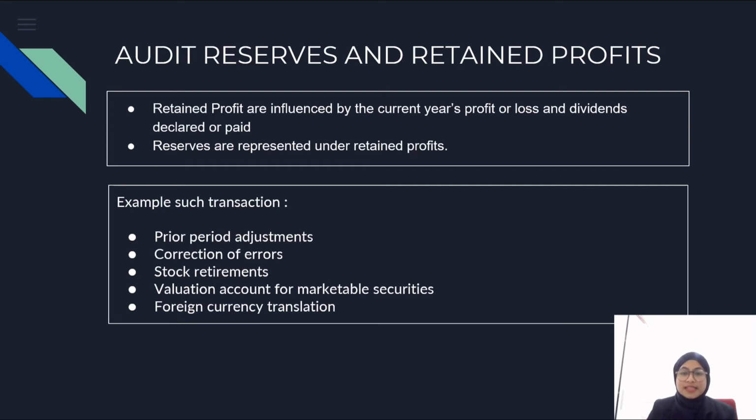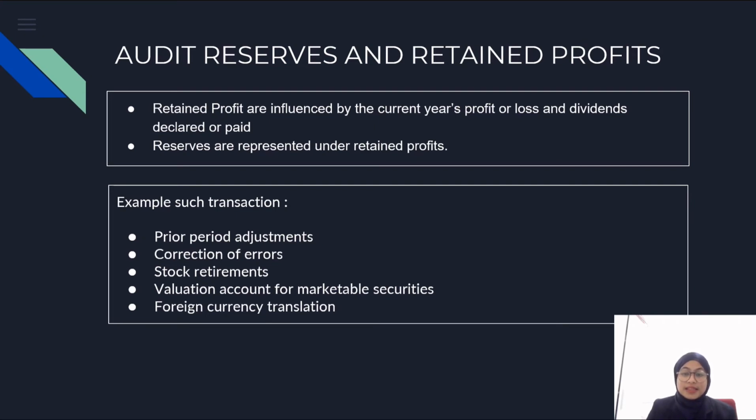I will continue the presentation with audit of reserve and retained profits. Retained profit is influenced by the current year profit or loss as well as dividends announced and paid. The net profit is calculated by subtracting expenditures from revenues, and these net gains are put into the reserve and surplus account. After distributing the dividend to equity and preference shareholders, such proceeds are transferred to reserve and surplus.